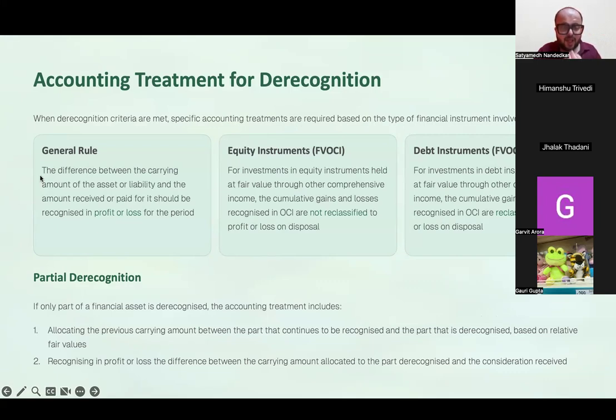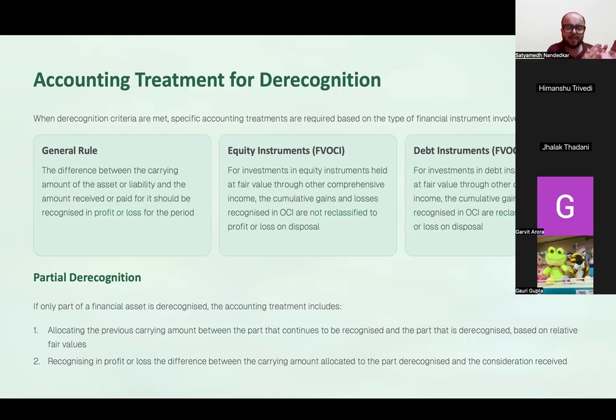The difference between the carrying amount of the asset and the amount received or paid for it should be recognized in P&L. For investment in equity instruments held at fair value through OCI, the cumulative gains and losses recognized in OCI are not reclassified to P&L. Derecognition doesn't mean that the contractual right has to expire. Even if you sell the equity shares, they are going out of your books of accounts.